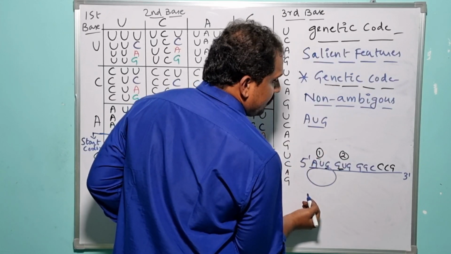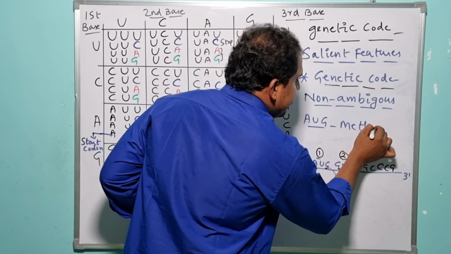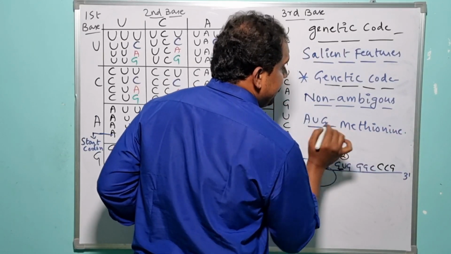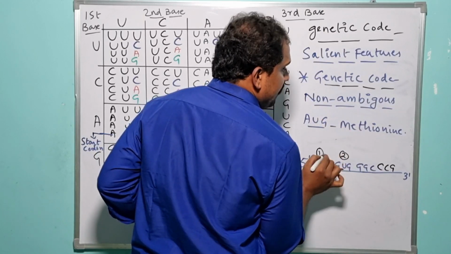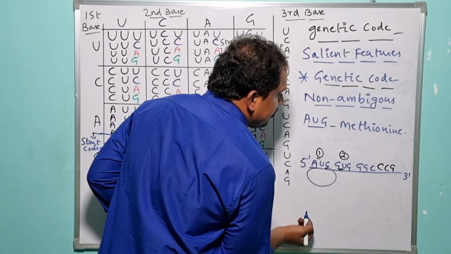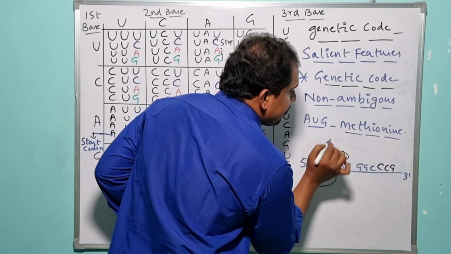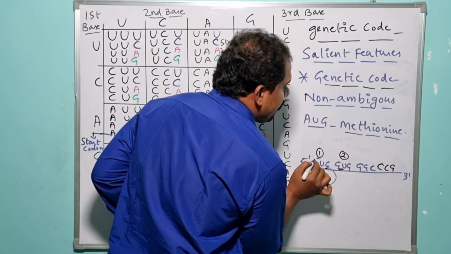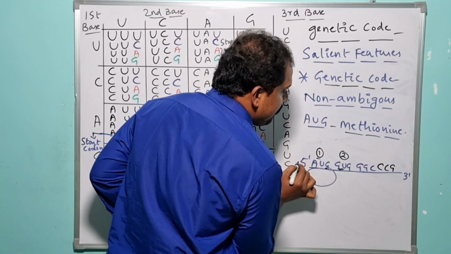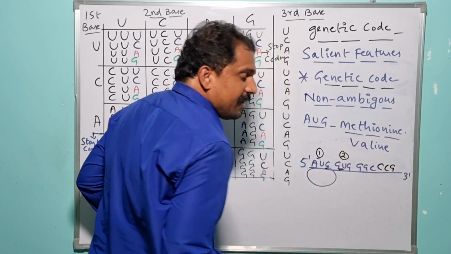AUG is the codon which encodes only the methionine amino acid, either in case of prokaryotes or in case of eukaryotes. If the genetic code is ambiguous, under such condition, the AUG codon, though it recognizes methionine in prokaryotes, in eukaryotes, instead of recognizing methionine, it would encode valine or any other amino acid.